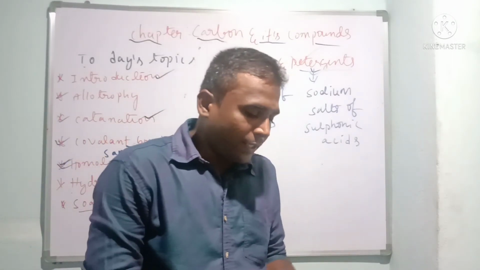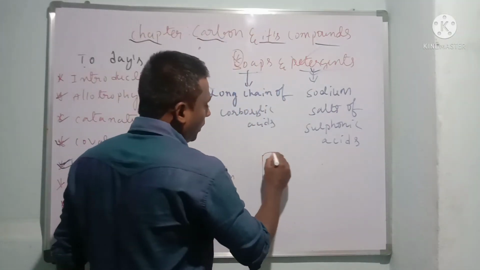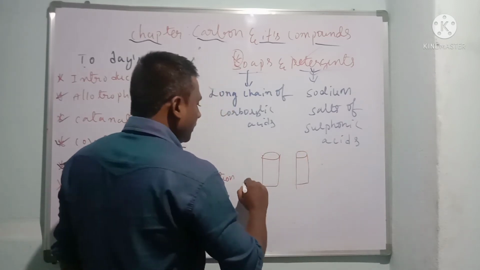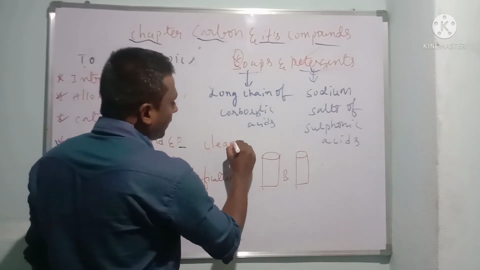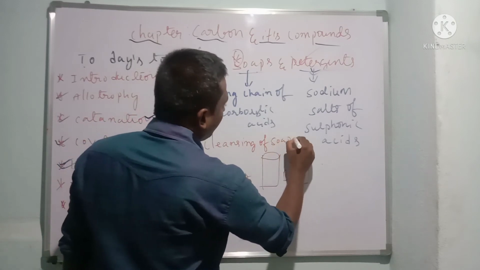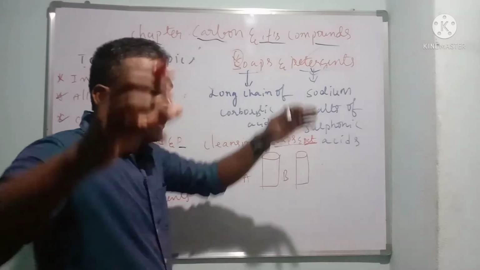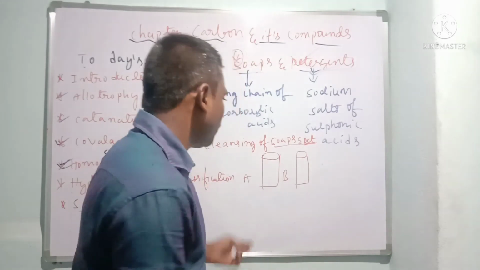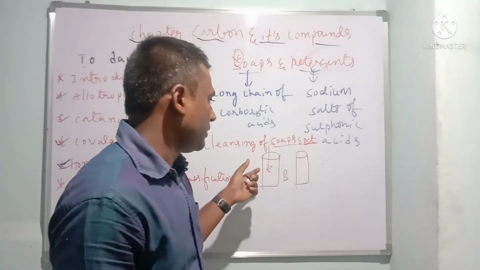Let us understand within 2 minutes. Let us take a bucket of water, bucket A and bucket B. We are discussing the cleansing action of soaps, or you can call it detergents. When you put some chalk powder on a shirt and soak it in water, the chalk will be removed in the water.